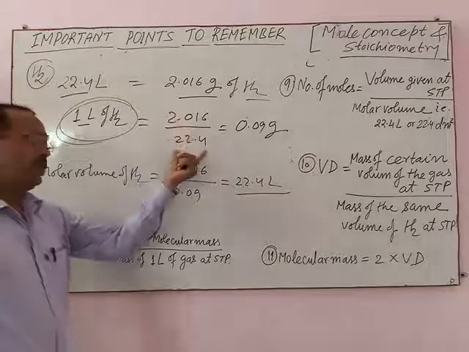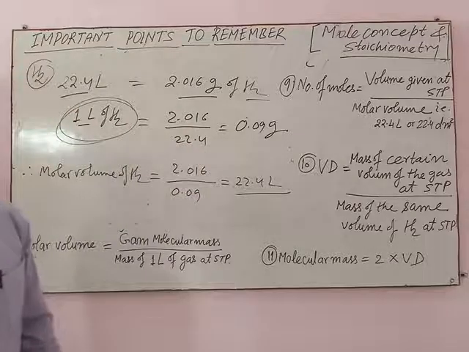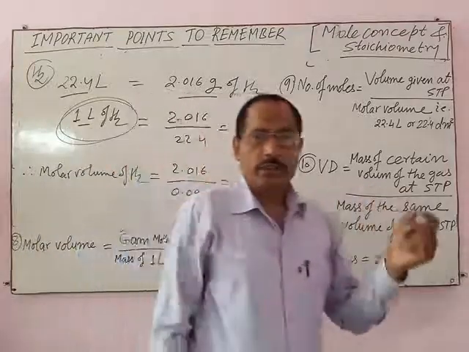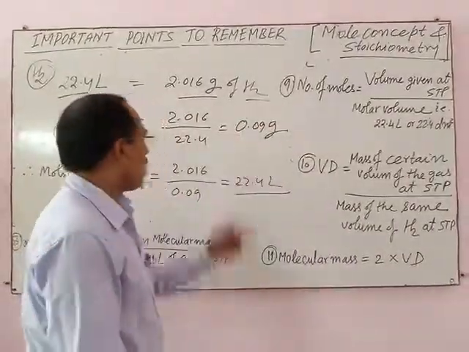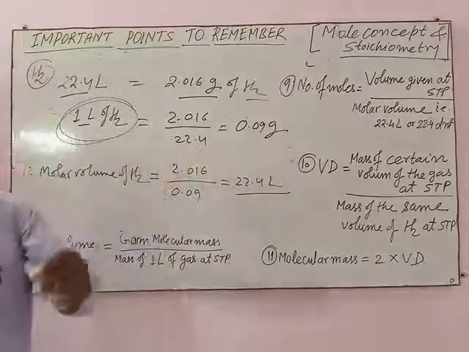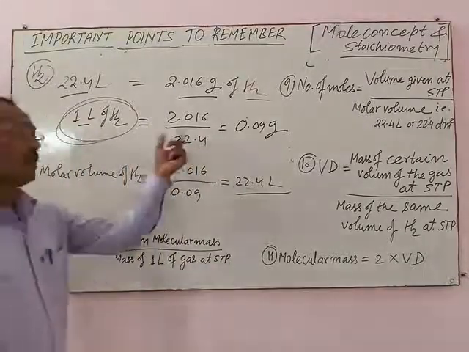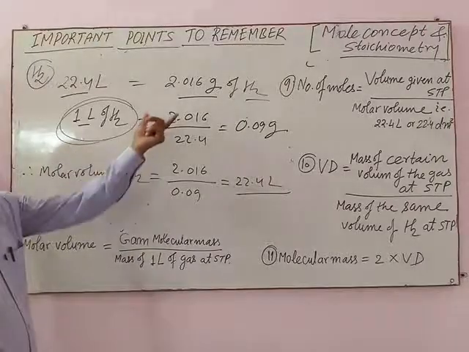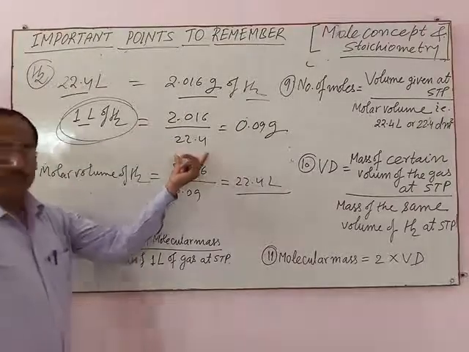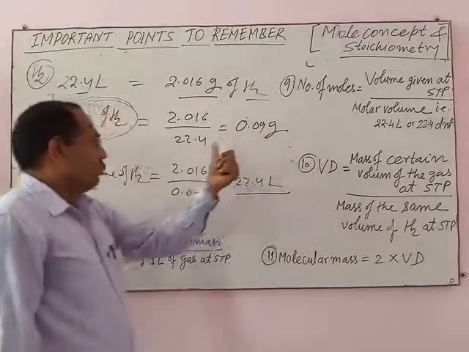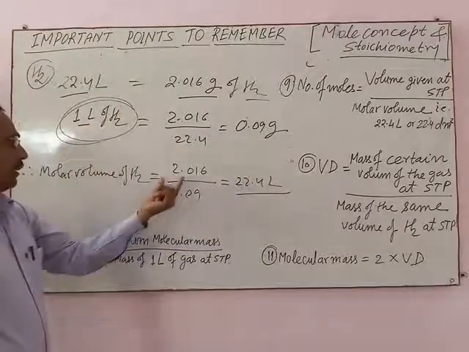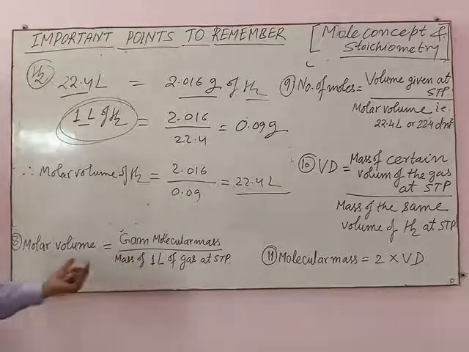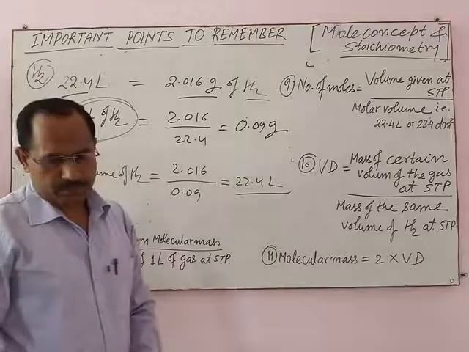Gram molecular mass divided by 22.4 liter, because the mass of 22.4 liter of any gaseous substance gives gram molecular mass. This value divided from gram molecular mass gives the molar volume of the gas.